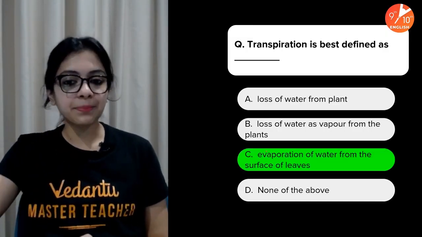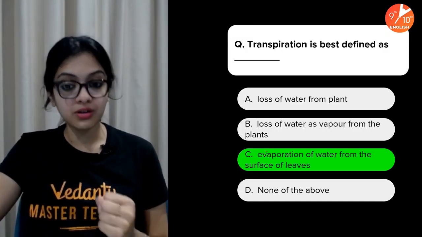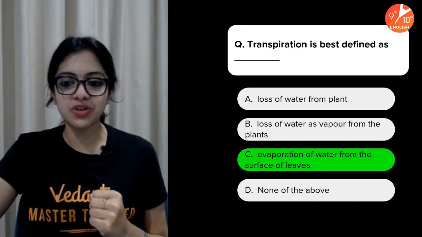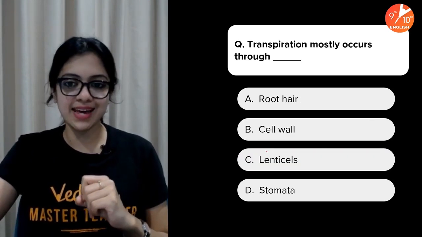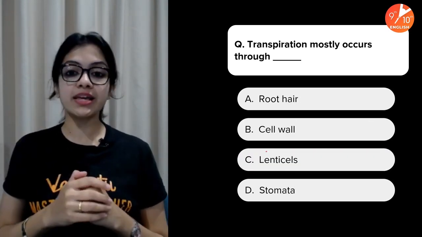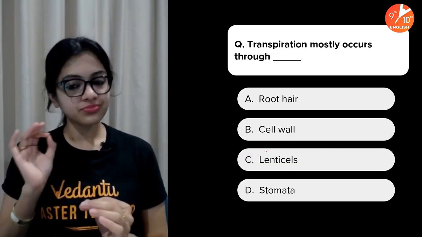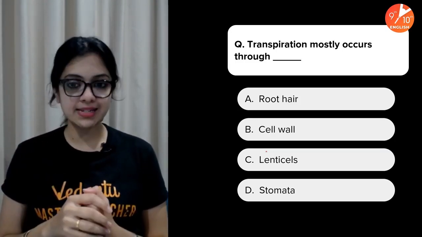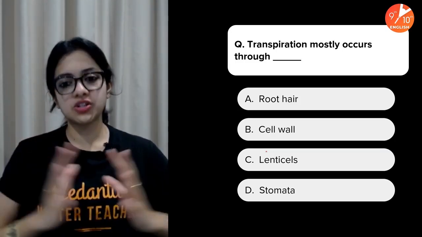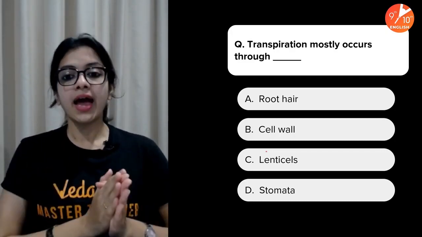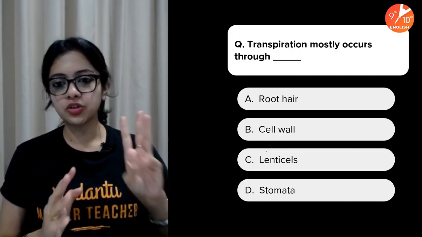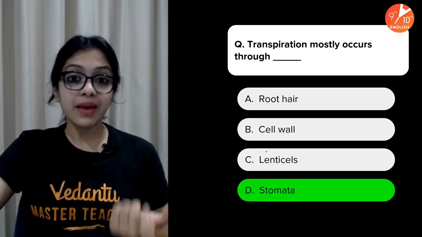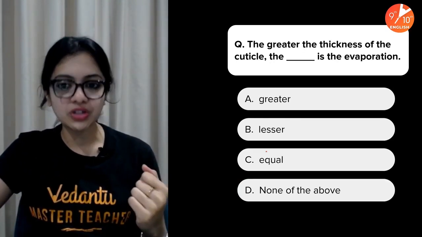So your time is up. The answer is evaporation of water from the surface of leaves. This is what transpiration can best be defined as. Now, transpiration mostly occurs through dash: root hair, cell wall, lenticels, or stomata. Most of the transpiration occurs through, and your time is up in 3, 2, 1, and go. The answer is stomata, of course, stomatal transpiration.